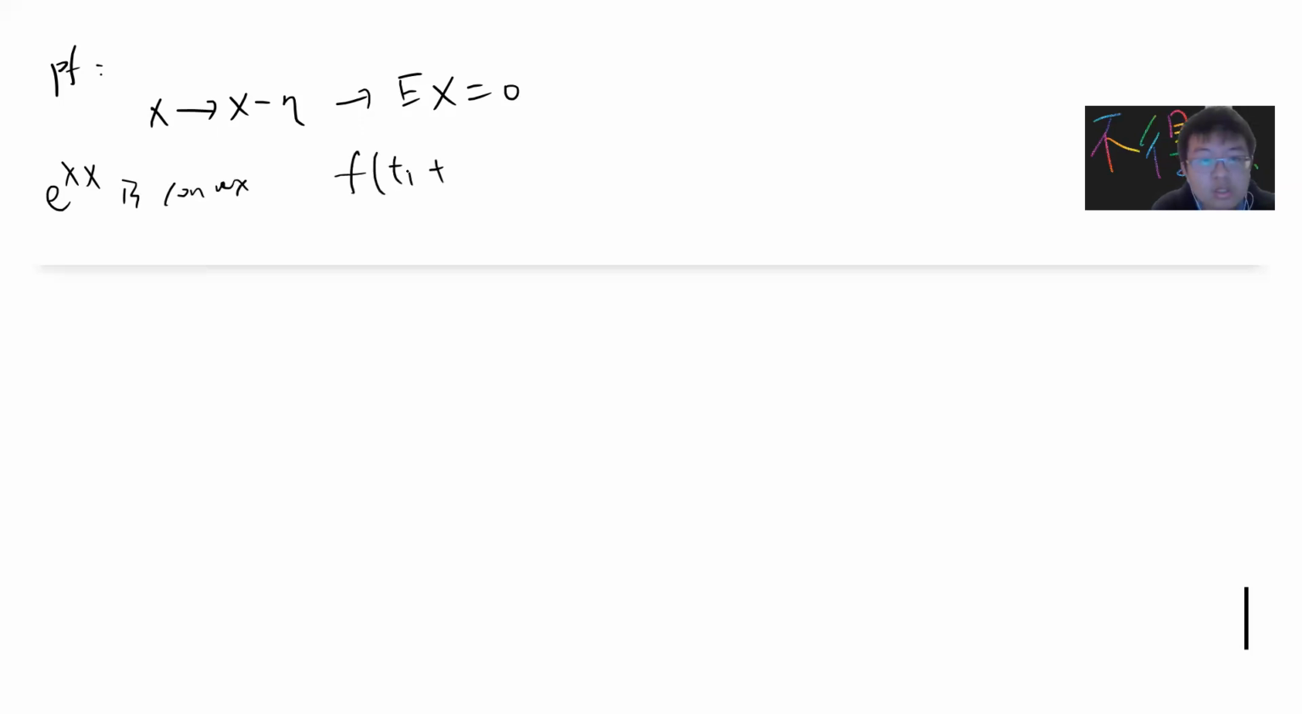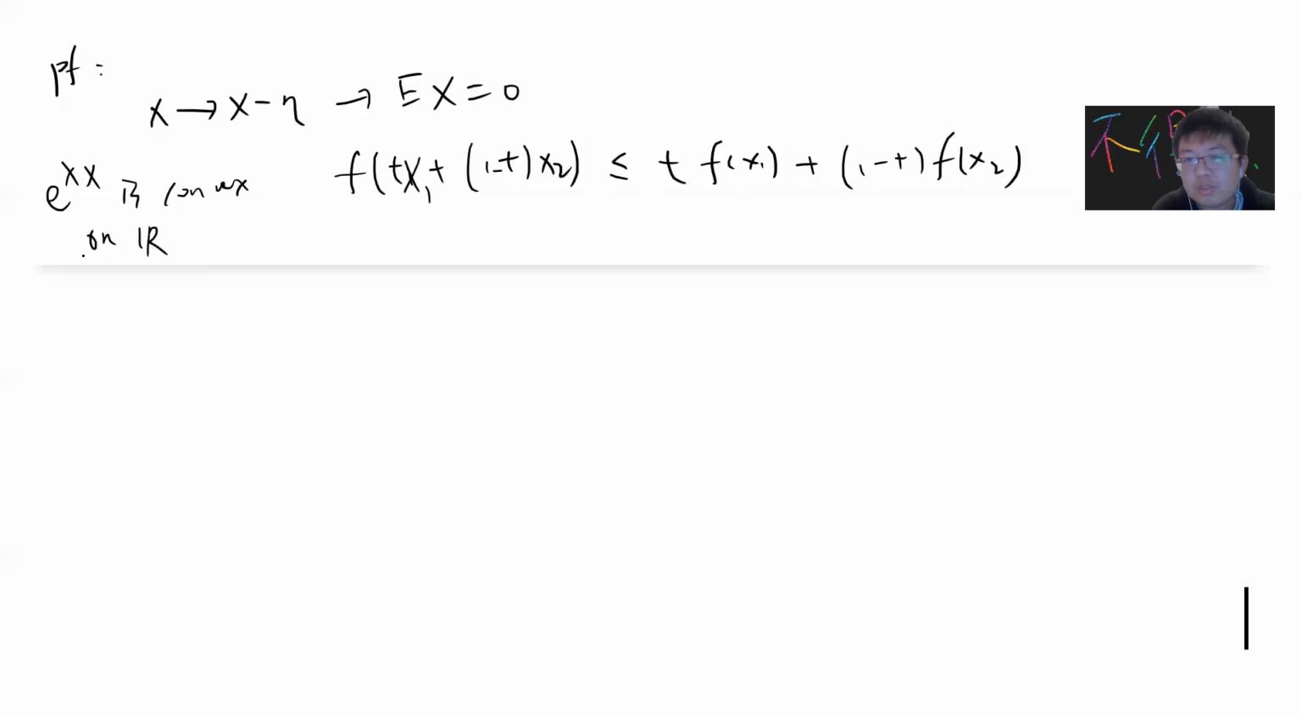So the proof. The simple idea is that you first shift your probability distribution so you can assume that E[X] is 0. Now let's write down everything we have. Notice that exponential lambda x is convex. Convex means that f of t x1 plus (1 minus t) x2 is less than or equal to t f of x1 plus (1 minus t) f of x2. And the exponential of lambda x is convex on all the real numbers. The reason is that you can do the differentiation, and yeah, that's it.